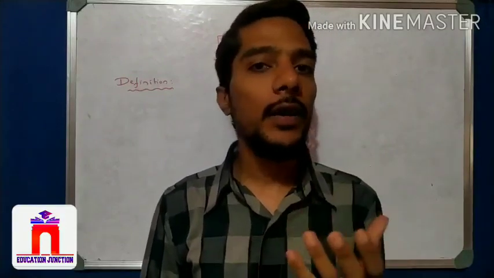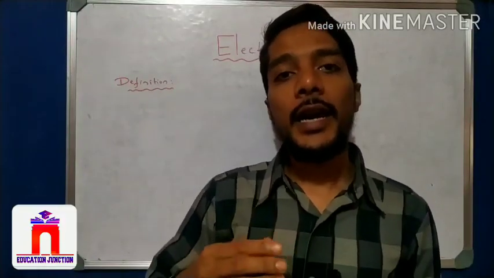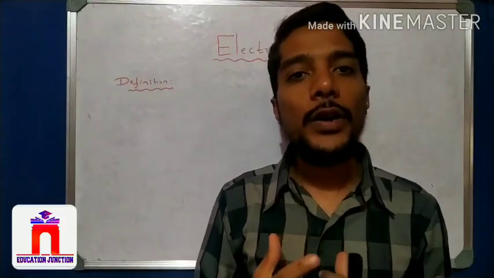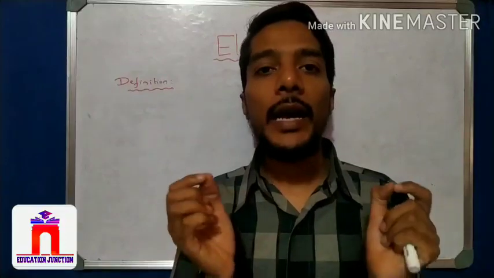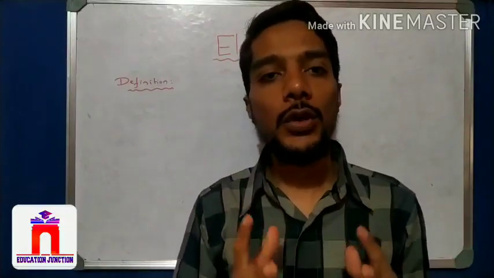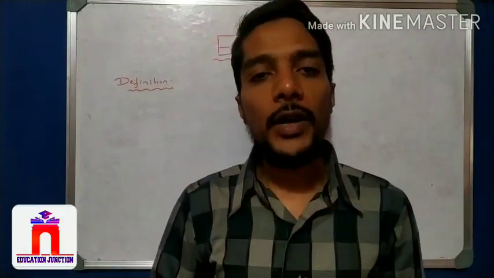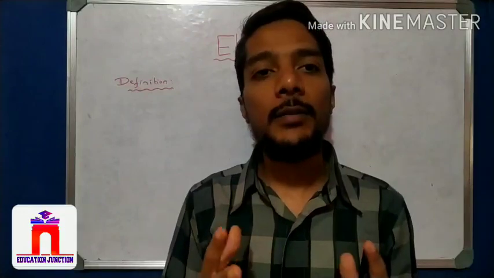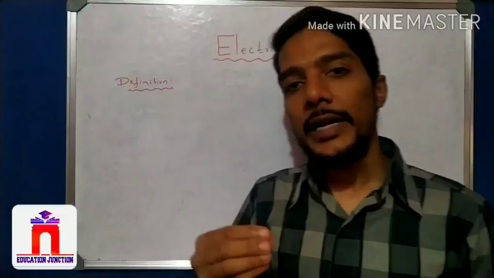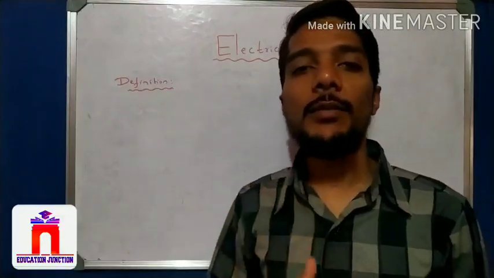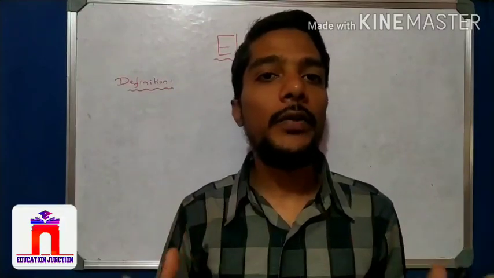For example, like water flows in a river, the current also flows in the conductor. So how does it flow? It flows by the flowing of the electric charges, right? Whenever a conductor is connected to a battery, any source of electricity, we observe that there is a flow of current in the conductor, and that flow of current is nothing but the flow of electric charges, students. So electricity is nothing but the flow of electric charges per unit time.